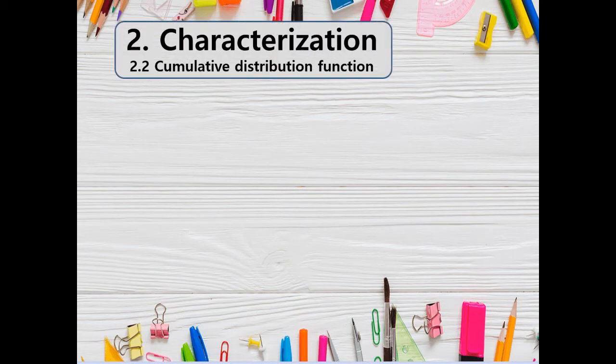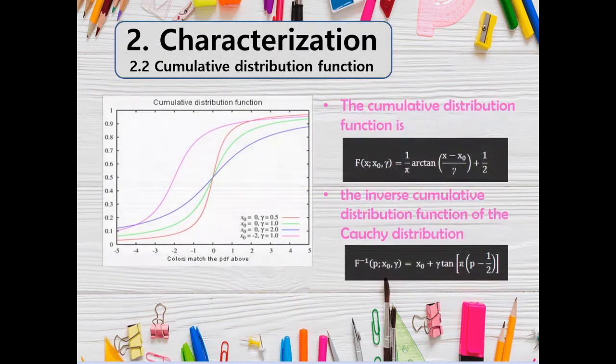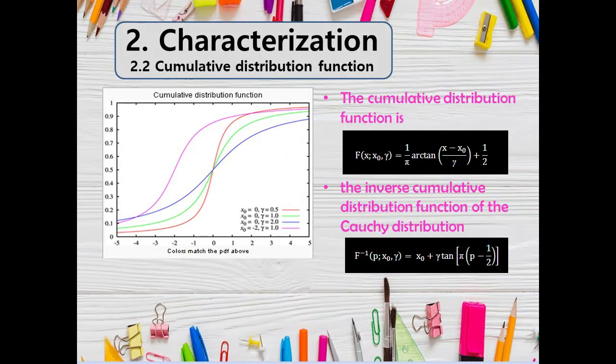For the Cauchy distributions, I'll be discussing to you its characterization, and at the same time I'll be discussing as well the probability density functions. But before I explain probability density functions, I would like to expound first the word cumulative distributions. As we all know, this one is used to calculate the area under the curve to the left from a point of interest. It is used to evaluate the accumulated probability for continuous probability distributions, and that is the area under the curve, which is equal to 1.